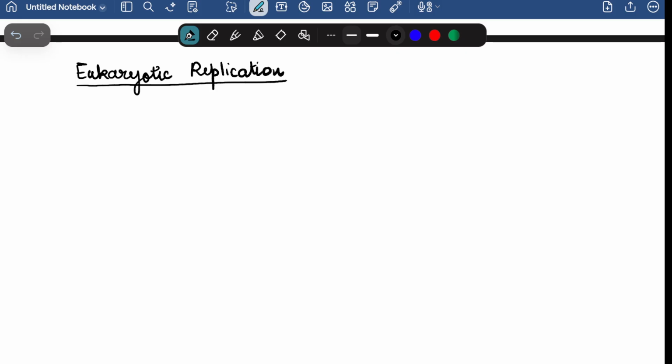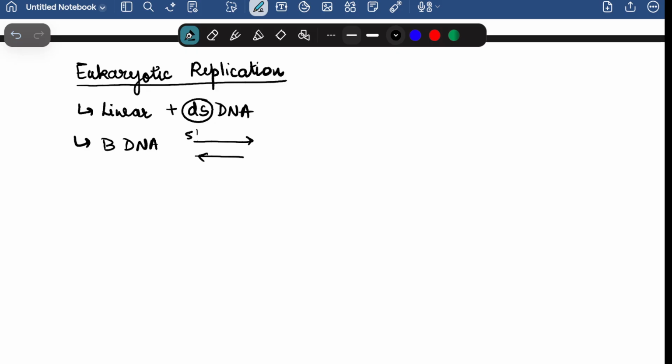So the first important thing is that in eukaryotic replication, the DNA is linear and double-stranded. So on the linear and double-stranded DNA, the eukaryotic replication has to take place. The DNA which the humans have is B-DNA. B-DNA means the anti-parallel fashion. If here it is 5' to 3', here it is 3' to 5'. So on this the replication has to take place. One of them will synthesize the leading strand, while the other one will be synthesizing the lagging strand.